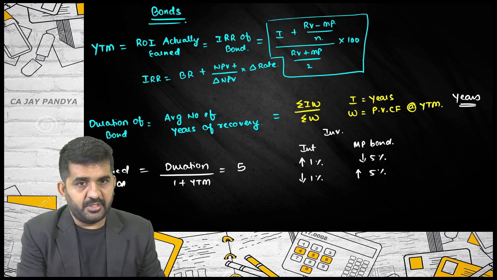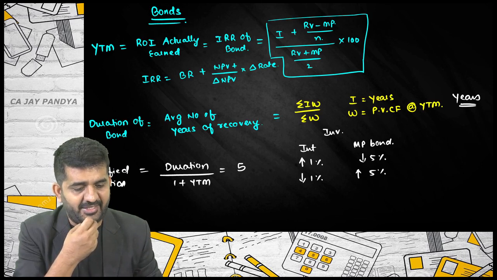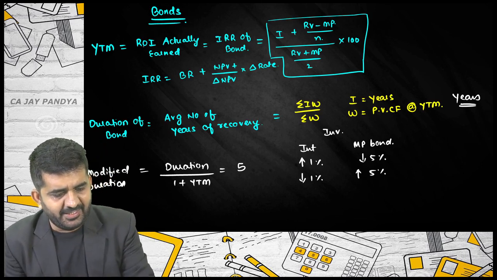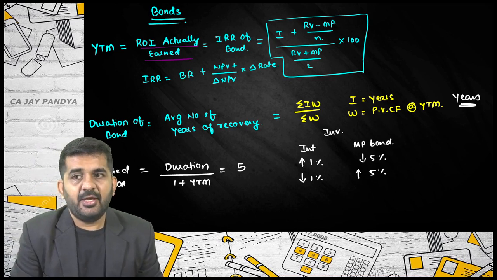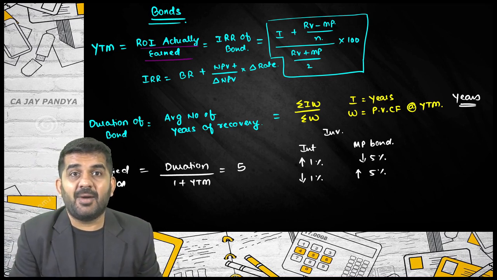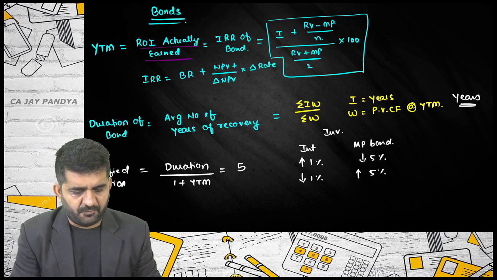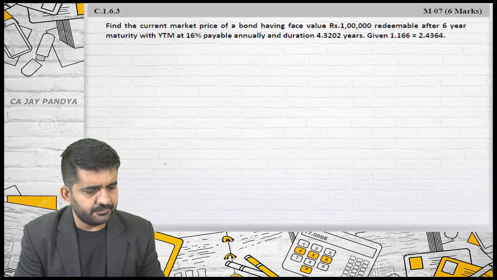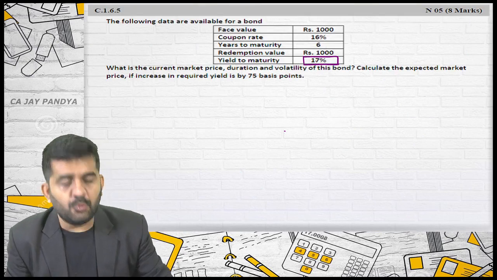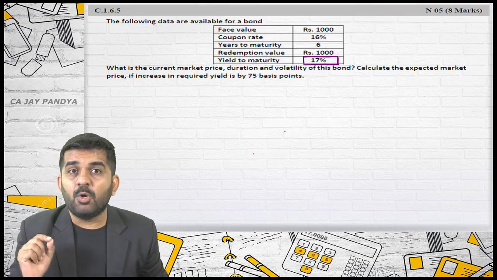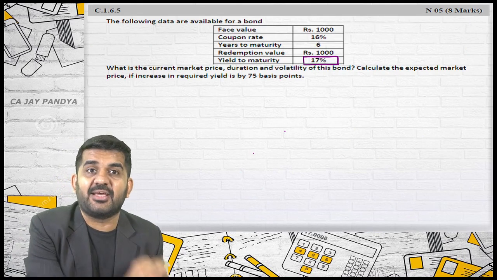See, on the screen, we have learned YTM. YTM is the rate of interest which is actually earned. It is not my expected rate of return. Try to understand. Yield to maturity is 17%. What does it mean? This bond is actually earning 17%.